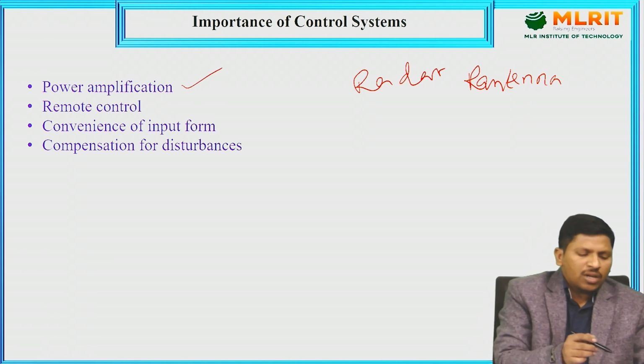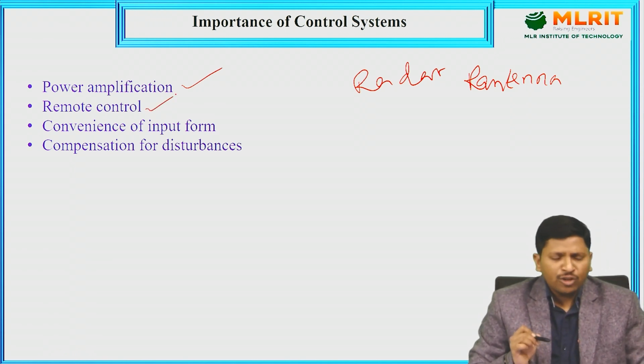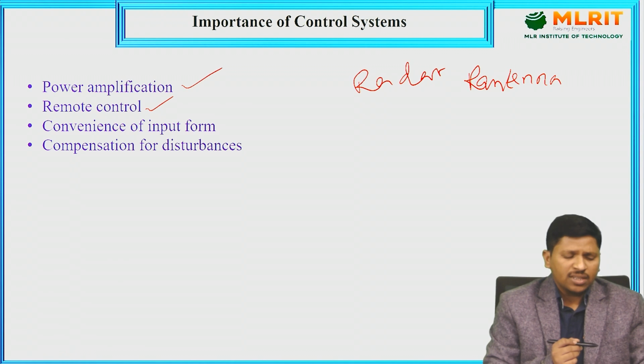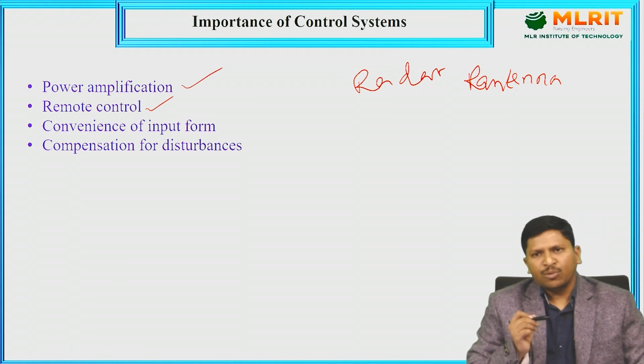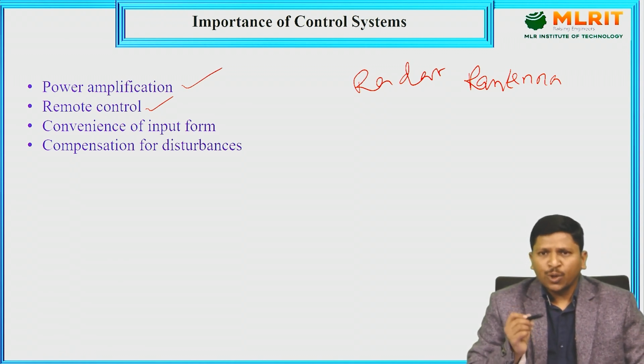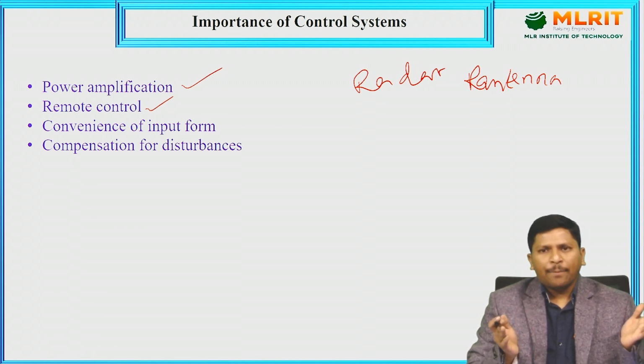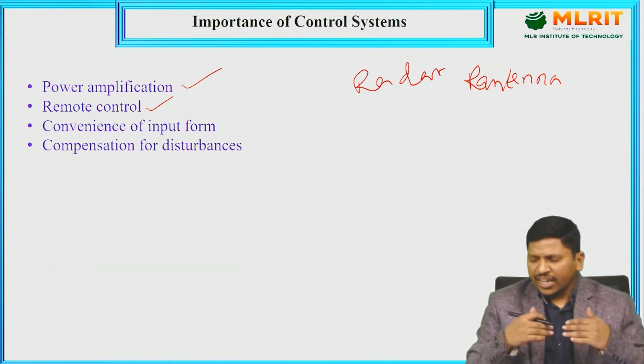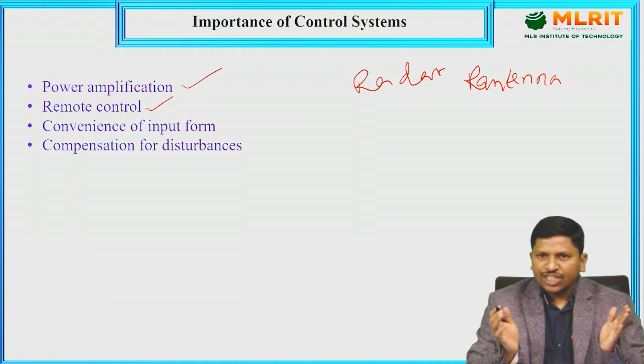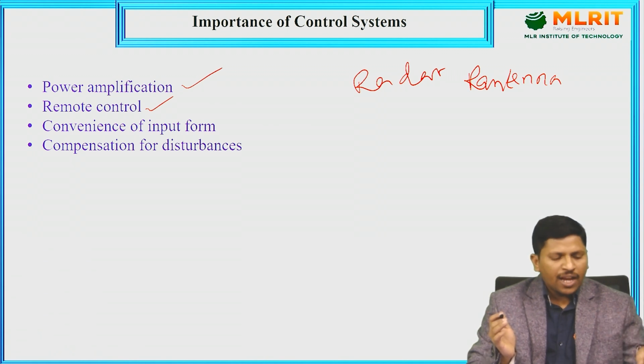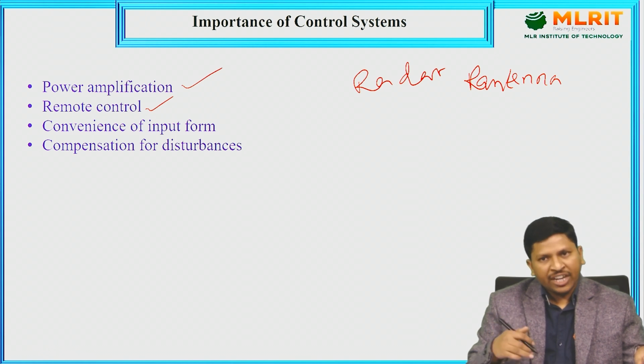Coming to remote control, which is the second parameter. The best example for remote control is a robot. I consider one robot arm. A robot arm can be used to pick up or place items in any dangerous area or dangerous situation, and we consider that remote control.